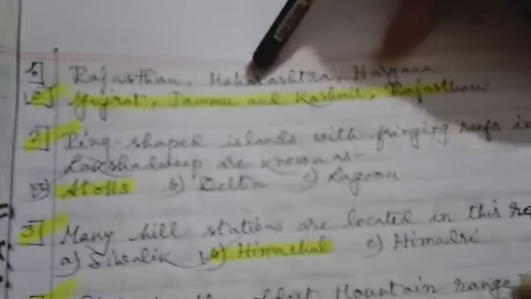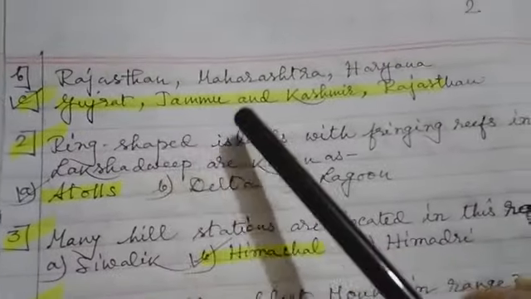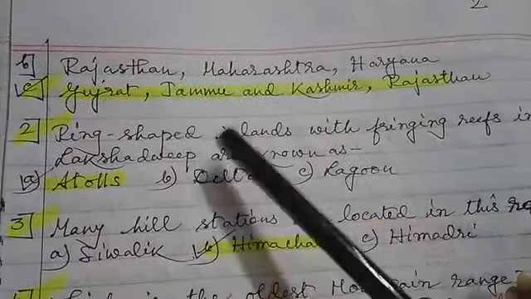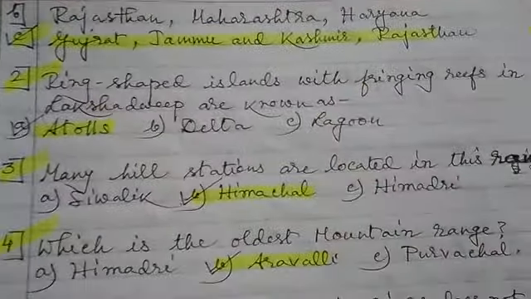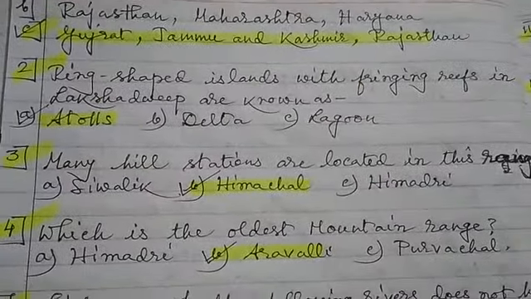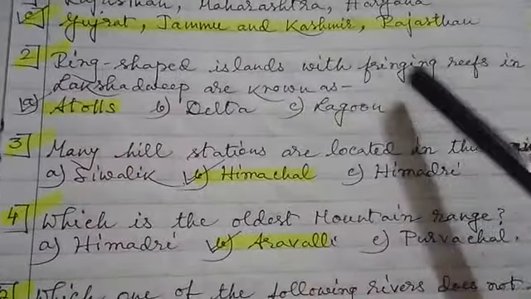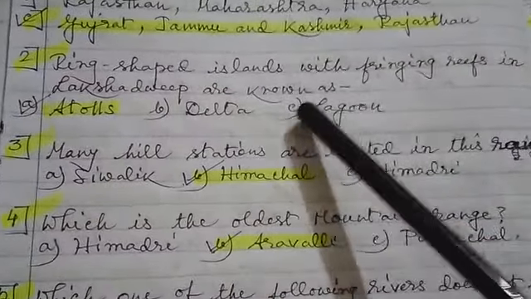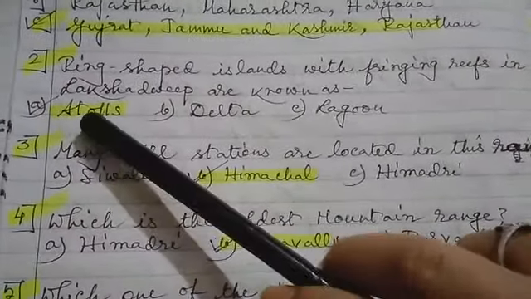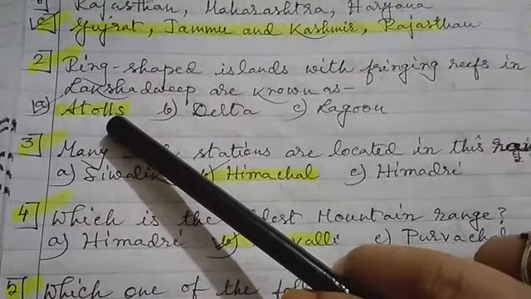Option B, Rajasthan, Maharashtra, Haryana. And option C, Gujarat, Jammu and Kashmir, Rajasthan. Option C is the correct answer. Gujarat, Jammu and Kashmir and Rajasthan. Okay. And next, number 2, ring-shaped islands with fringing reefs in Lakshadweep are known as option A, atolls, option B, delta, option C, lagoon. The answer is atolls.